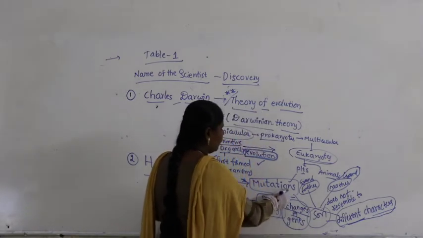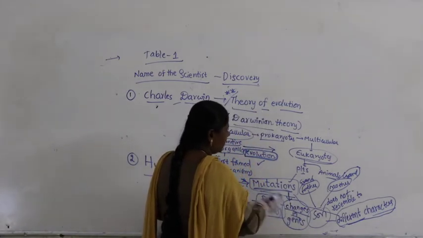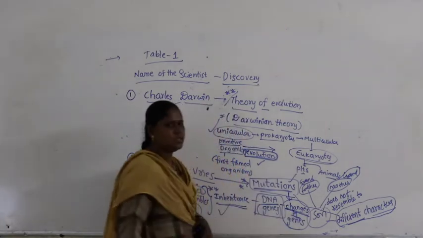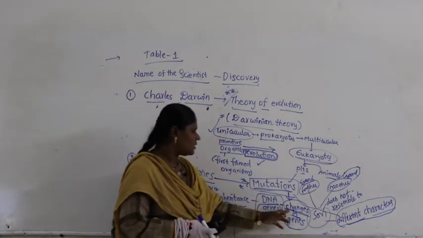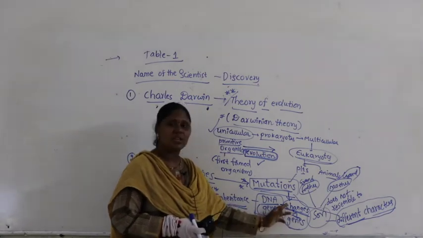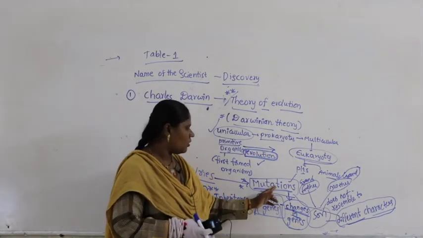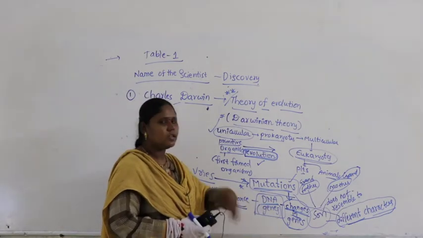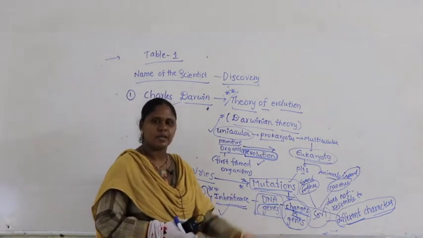Why? What is meant by mutation? Mutation is nothing but changes in the gene. Changes in the genes, or alteration of genes, is called mutation. Sometimes the genes which are present in the DNA undergo some changes, some alterations.